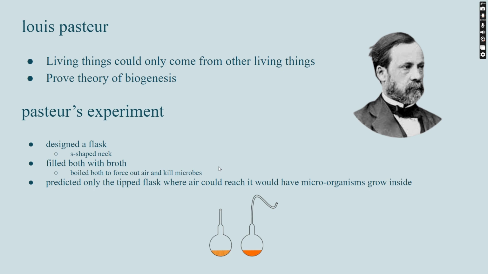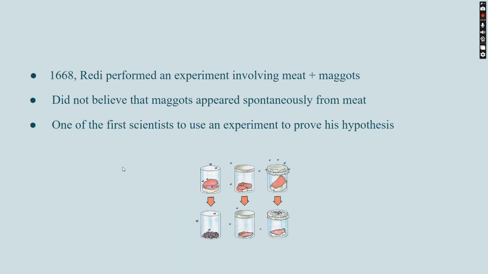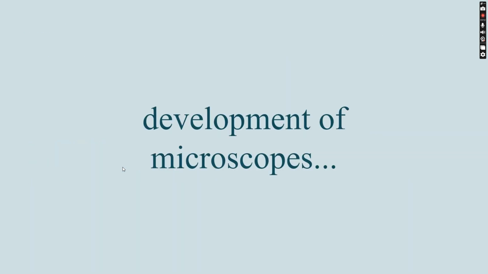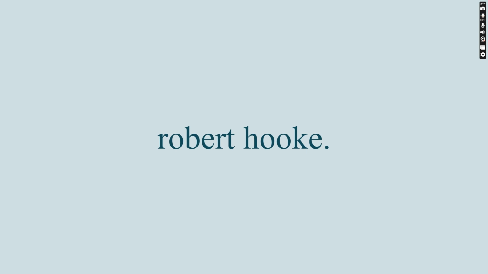Then he boiled both to force out the air and kill the microbes in the flask. He predicted that only the tipped flask, where air could reach it, would have microorganisms grow inside. And he was correct. He also found out that there are microorganisms in the air that would cause this to happen. So he was correct, and so was Redi. And then came the development of microscopes. Now we're going to talk about microscopes.